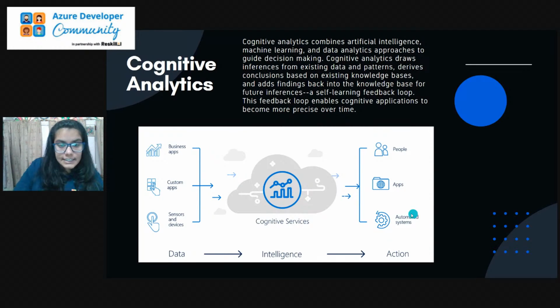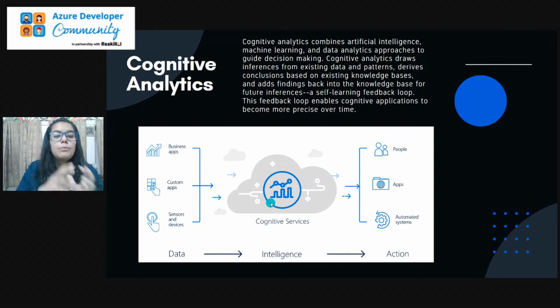As you can see here, we have business apps, custom apps, and sensors and devices, which are processed through the cognitive services, and then reach the people, apps, and automated systems that are generated out of this data. So here it is the combination of data, intelligence, and action. All these things are combined together. This is the most important branch of data analytics nowadays.